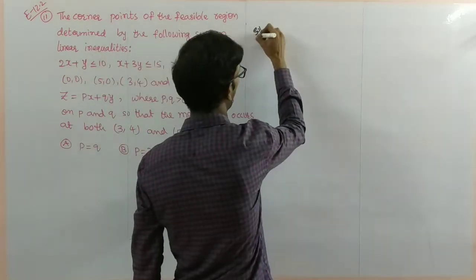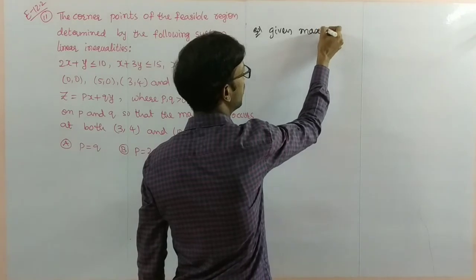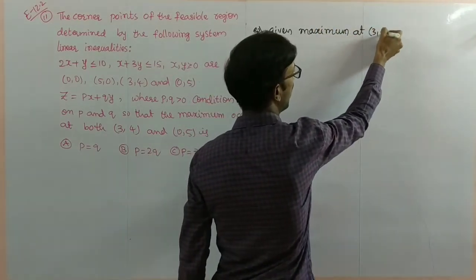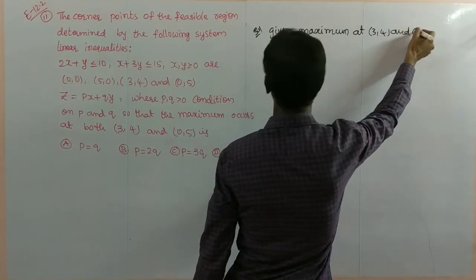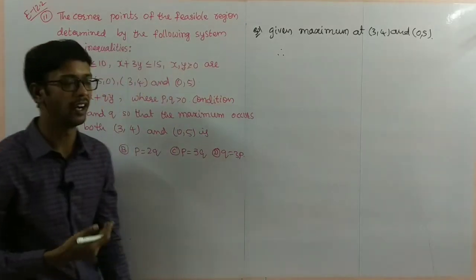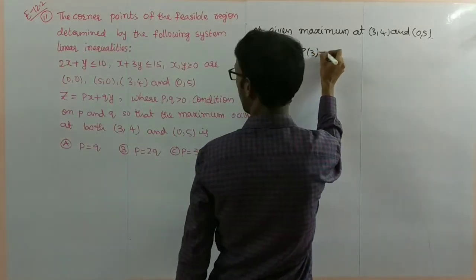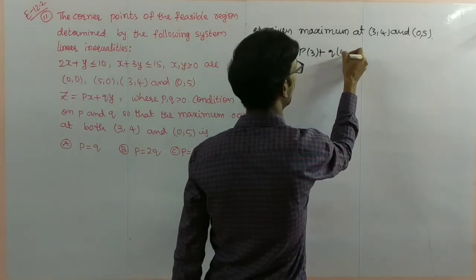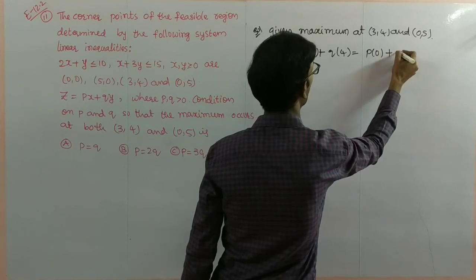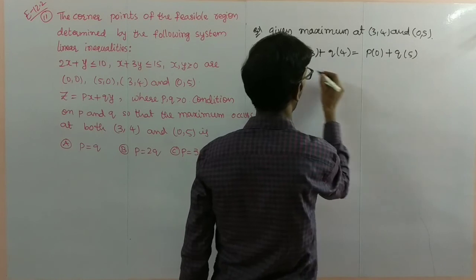Given solution: maximum at (3, 4) and (0, 5). Therefore, for maximum Z, substitute: p times 3 plus q times 4 equals p times 0 plus q times 5.